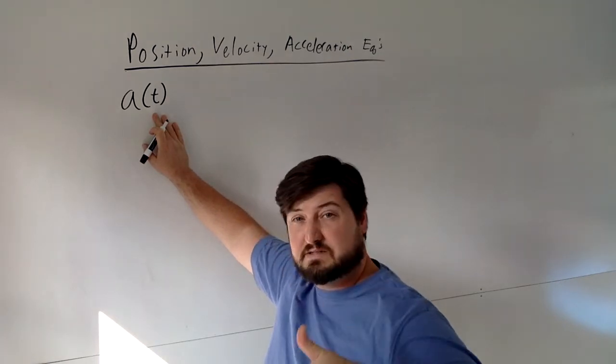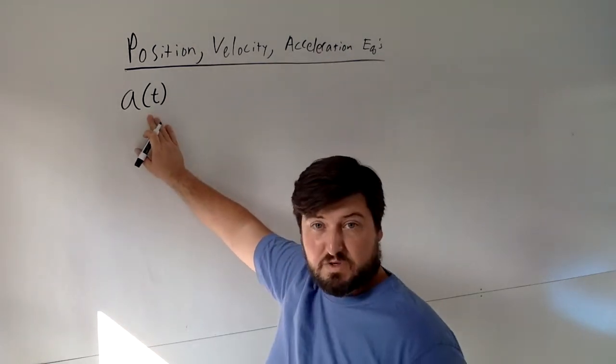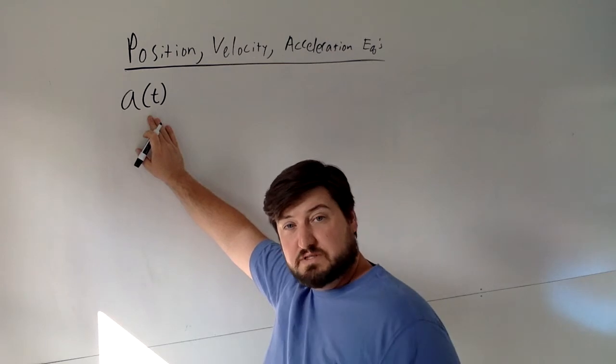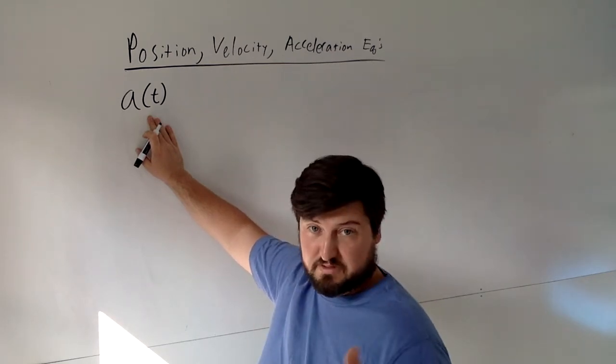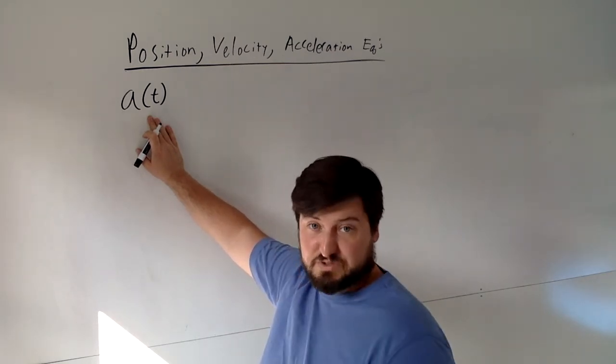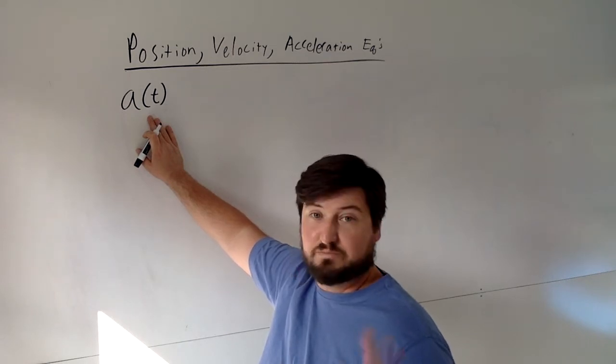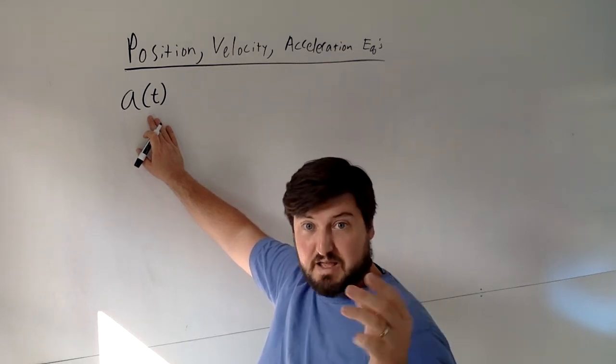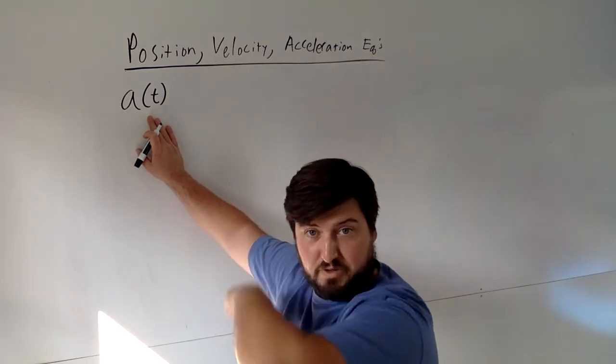All of those things are rates of change of this, right? So jerk is the rate of change of acceleration. Snap is the rate of change of jerk. Crackle is the rate of change of snap. Anyway, you get the point, right? Snap, crackle, pop. Each one goes to a higher level of this thing.